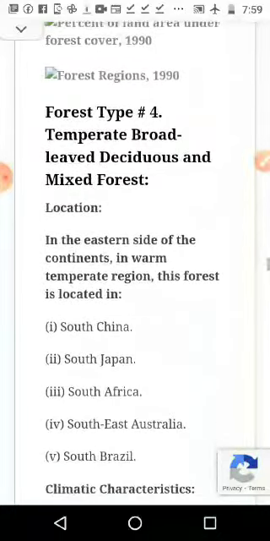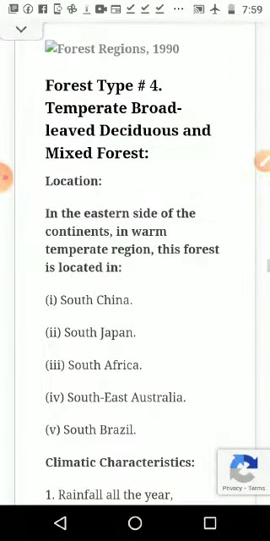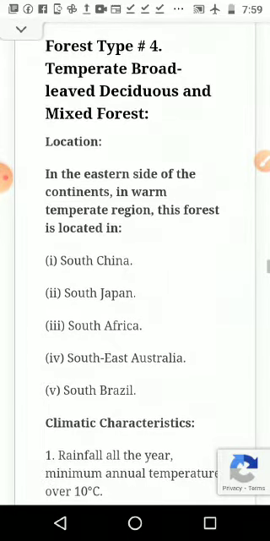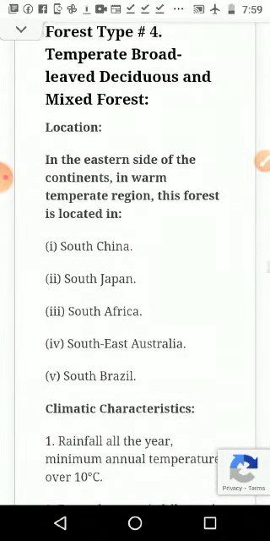The next one, the fourth one, is the temperate broad-leaved deciduous and mixed forest. In this many things are included. Broad leaves, big leaves, we can see in the trees, like that deciduous forest. Because of the broadness of the leaves, they shed their leaves in a particular season, and with that we are going to see mixed forest also. Location: it is on the eastern side of the continent in the warm temperate region.